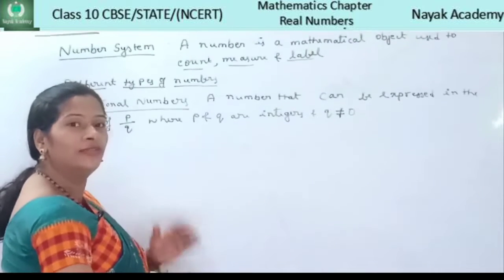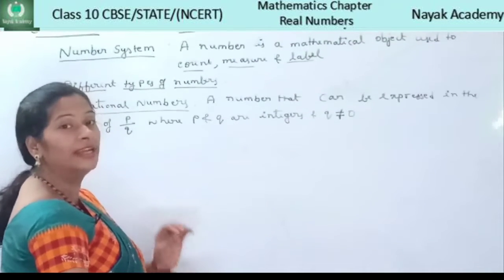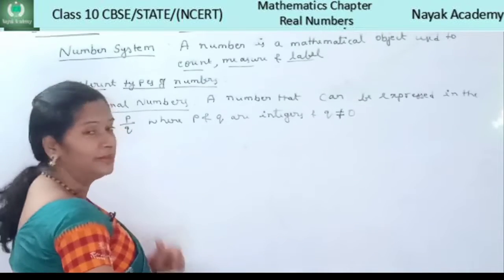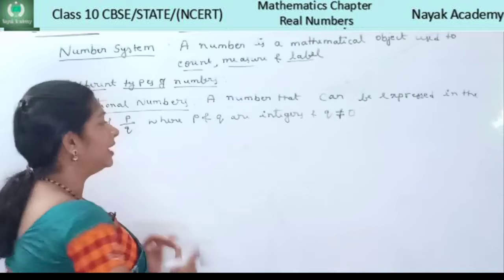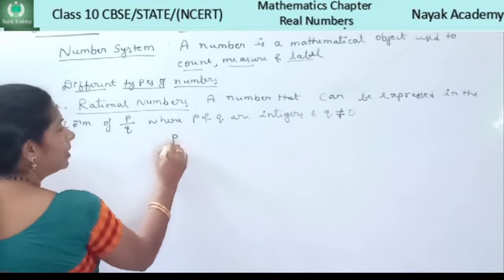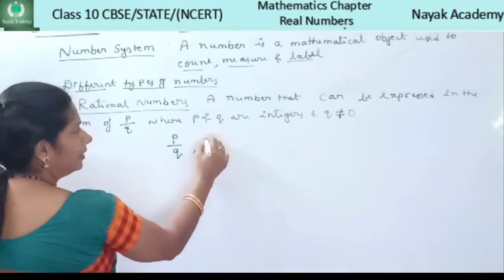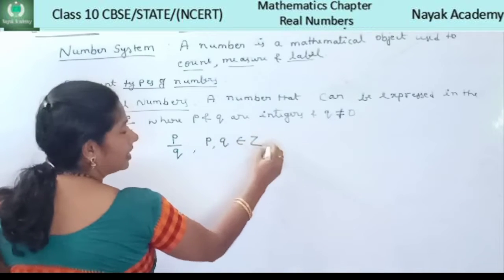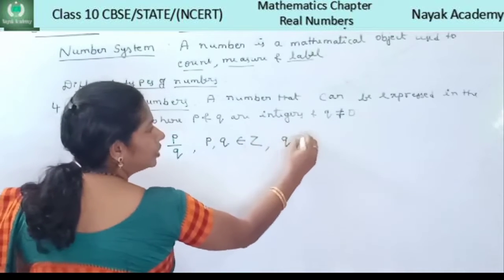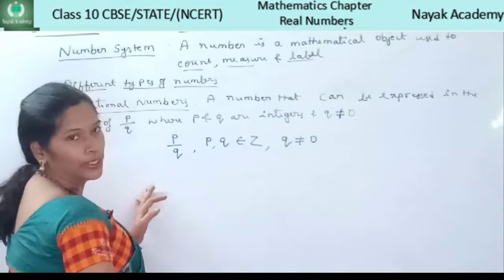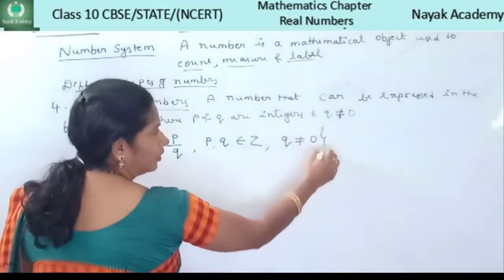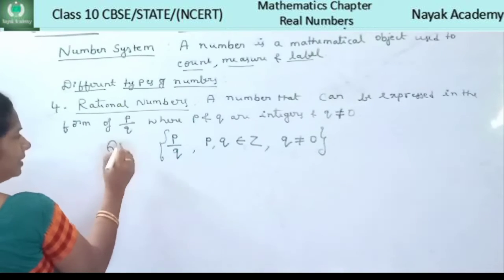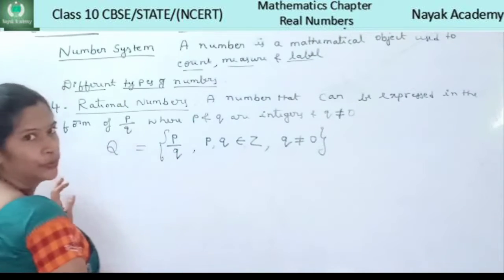Now let us learn the fourth type of numbers, that is rational numbers. A rational number is a number that can be expressed in the form p by q, where p and q are integers, and one more condition, q should not be equal to 0. Such numbers we call rational numbers, and they are denoted by the symbol capital Q.